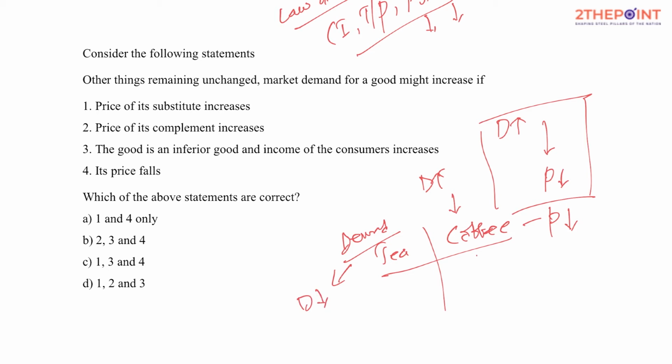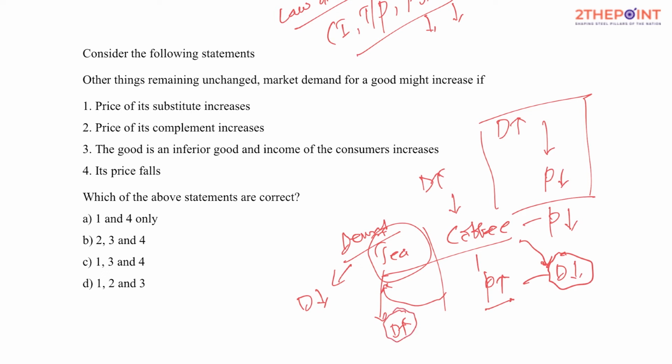So if the price of coffee increases, what happens? The demand for coffee decreases. And since coffee has become too costly, that results in people's willingness to consume more tea. So hence the demand for tea in such a case would increase. Now let's look at the question again. Other things remain unchanged, market demand of a good increases if the price of a substitute increases. Don't you think if the price of a substitute increases, the demand for that particular good decreases? As a result, the demand for the other product happens to increase. So option A happens to be right.